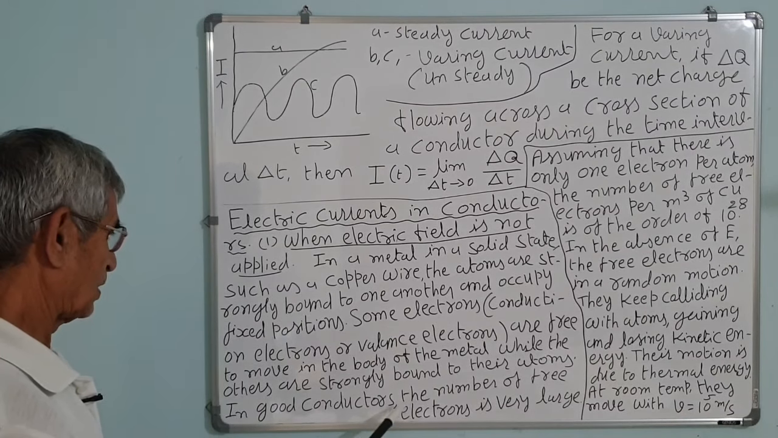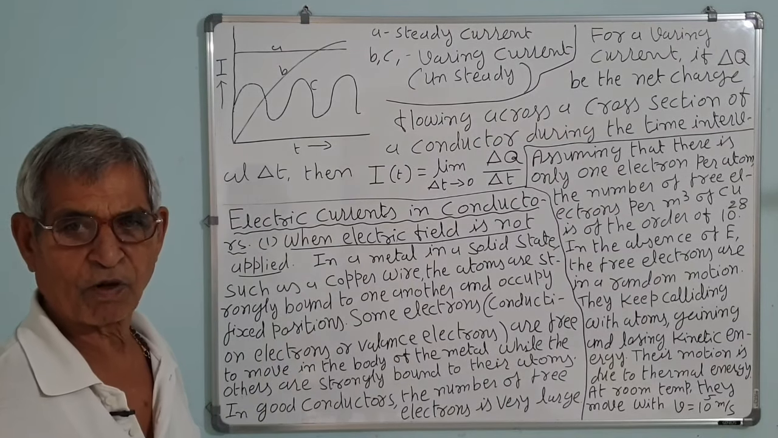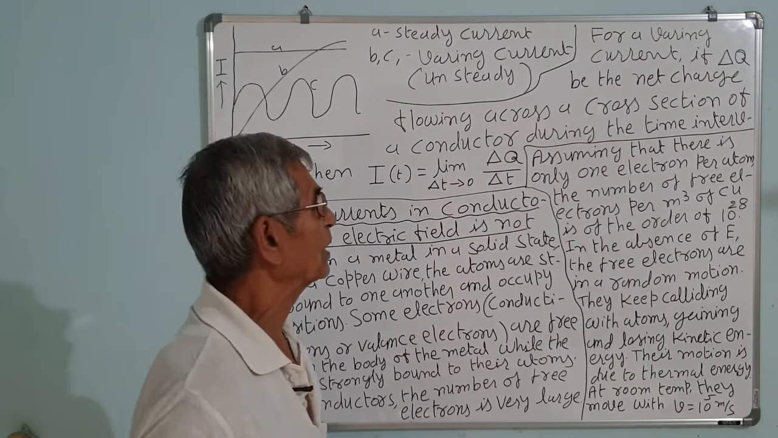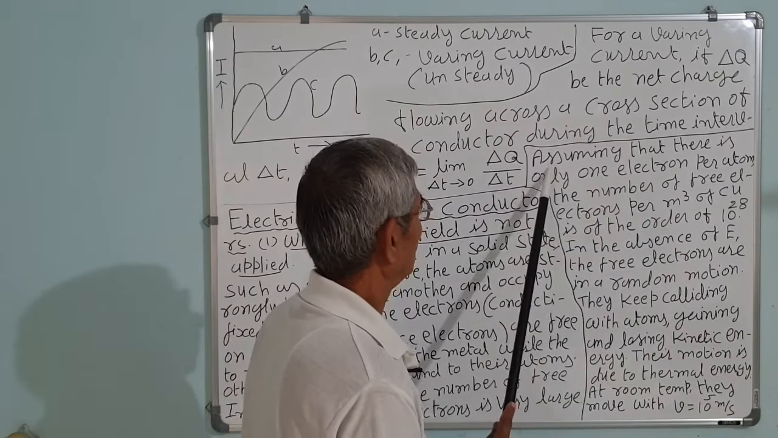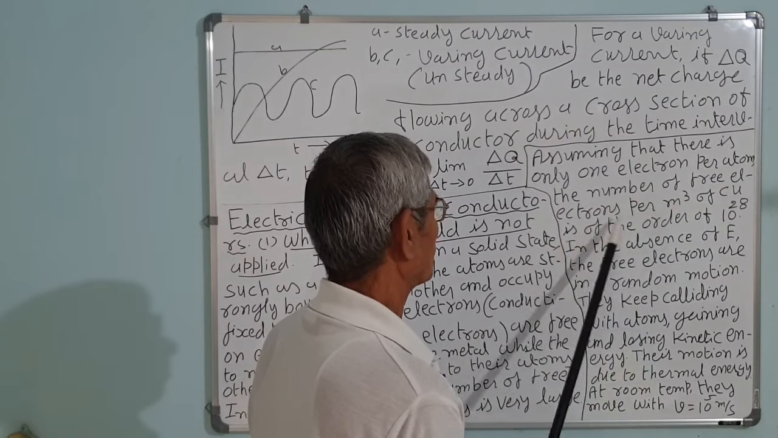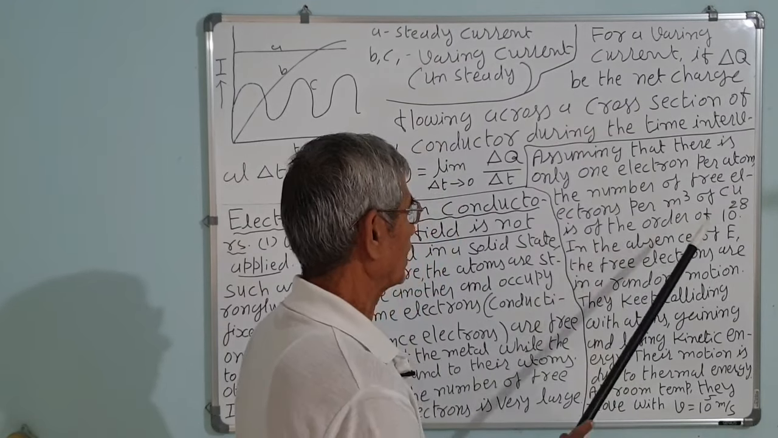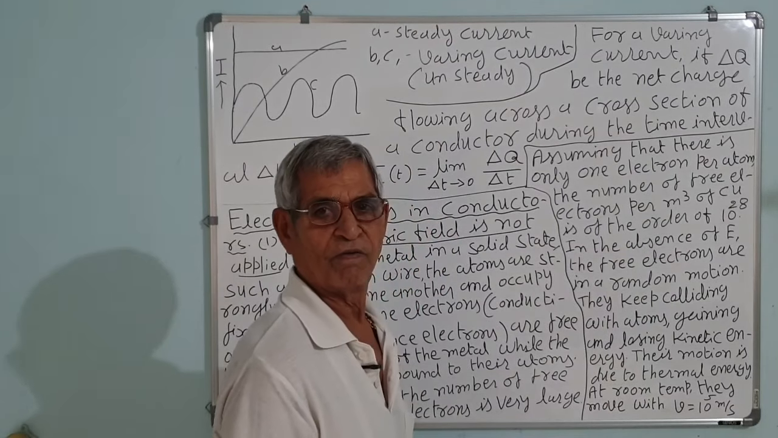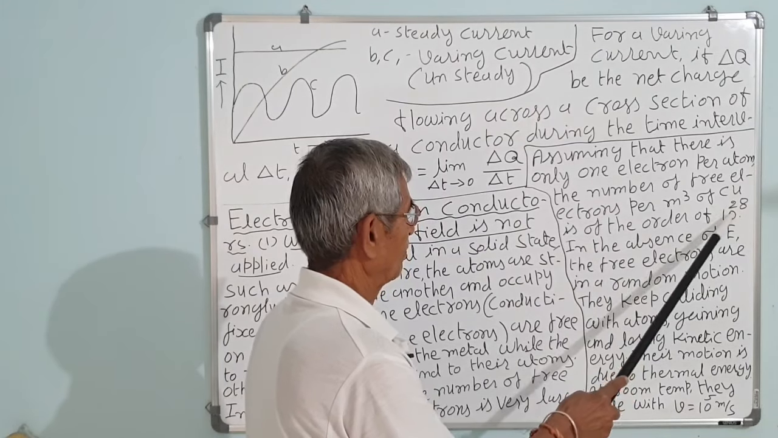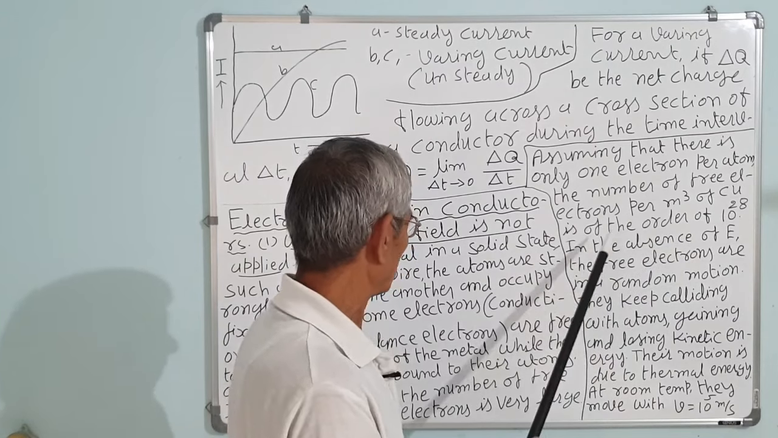In good conductors, the number of free electrons is very large. In 1 meter cube of copper, there are 10^28 atoms, or in 1 centimeter cube, there are 10^22. Assuming that there is only 1 electron per atom, the number of free electrons per meter cube of copper is of the order of 10^28, because there are 10^28 atoms in 1 cubic meter of copper. In 1 centimeter cube, it will be 10^22. 1 meter cube is equal to 10^6 centimeter cube.